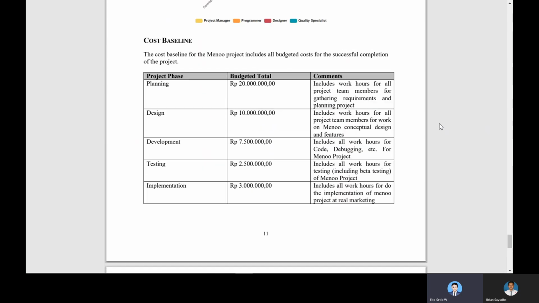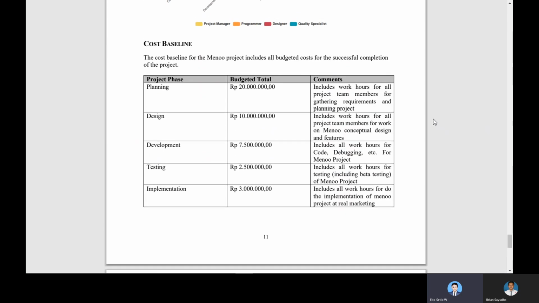And then the fourth project phase of budgeting is testing. The budget needed is 2,500,000 rupiah, and this also includes all the work of testing, including the beta testing before the final testing of the Menoo project.